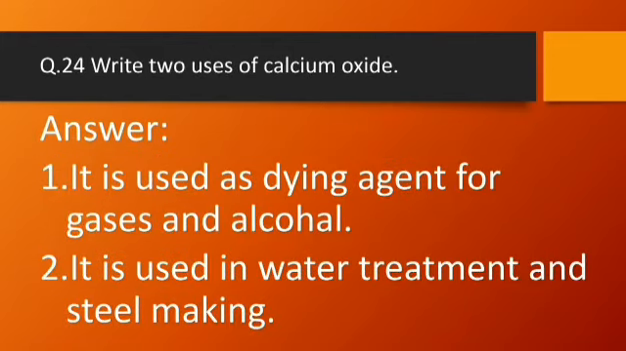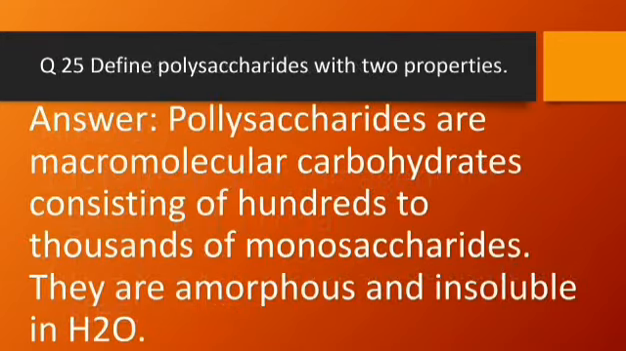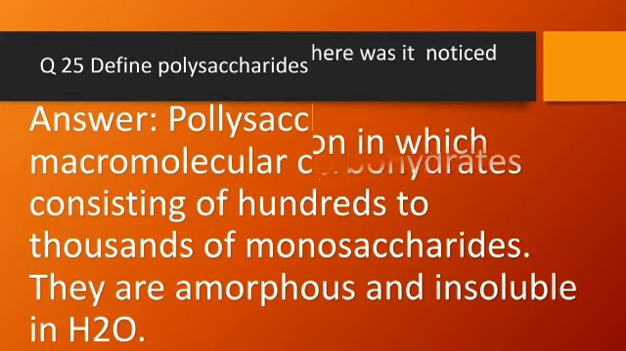Question number 24, write the uses of calcium oxide. Answer, it is used as a drying agent for gases and alcohol. It is used in water treatment and steel making. Question number 25, define polysaccharide with two properties. Answer, polysaccharides are macromolecular carbohydrates consisting of hundreds to thousands of monosaccharides. They are amorphous and insoluble in water, H2O.